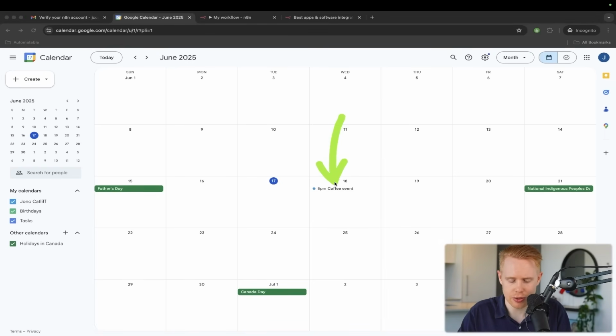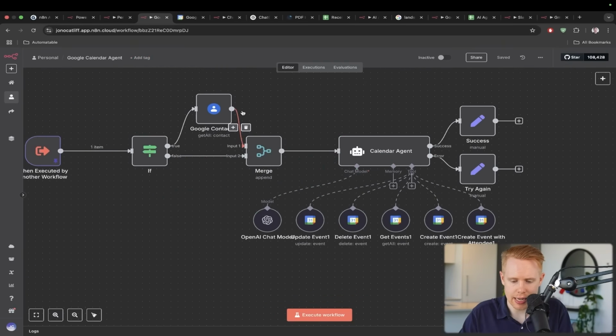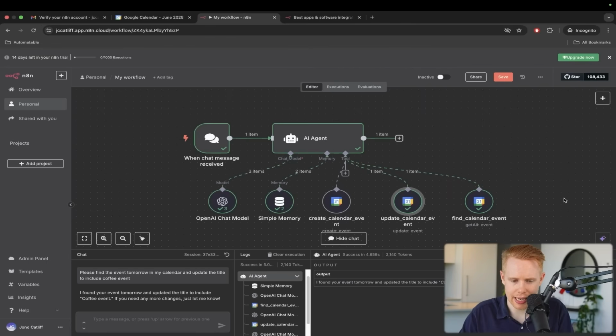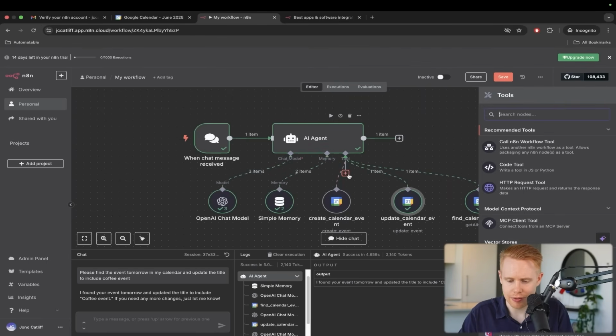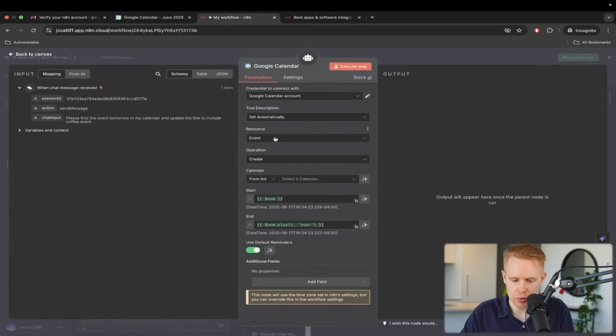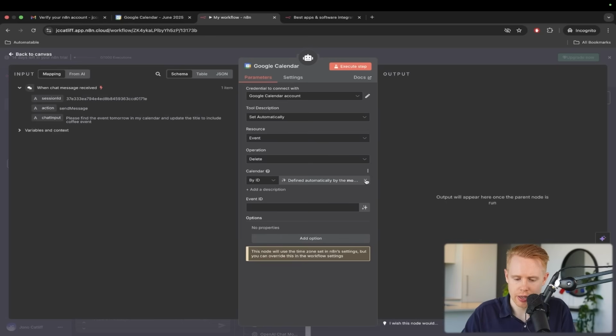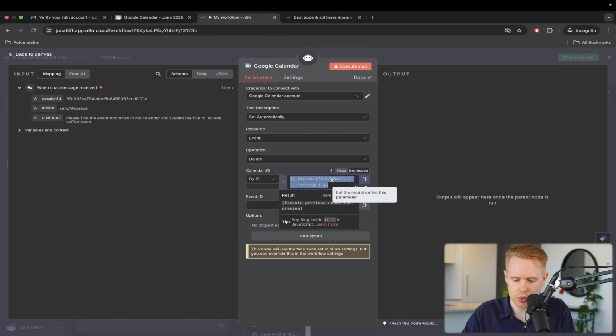And so we come back to the Google Calendar event, and now we have this listed inside our Google Calendar event. In a nutshell, that is the next step to this AI agent over here. For right now, I think that I'm pretty happy with that. The only thing that we might want to add in here is the ability to delete events. So I'm going to do Google Calendar tool, and we're going to select, instead of create, delete an event.